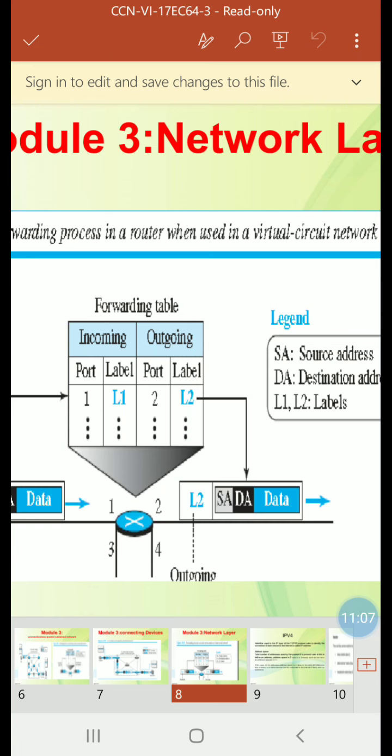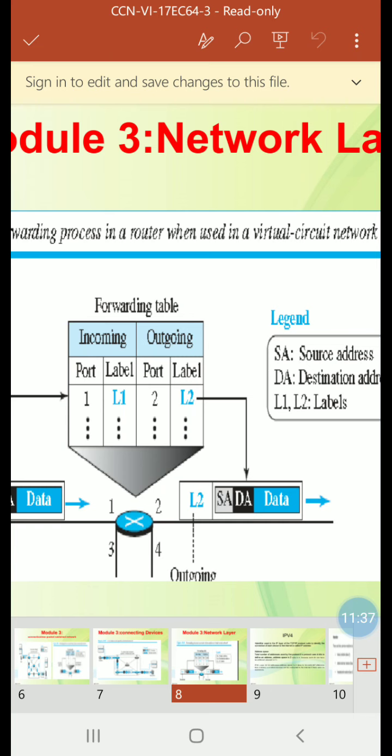Data transfer phase, this is the second phase. After all routers have created their forwarding table for a specific virtual circuit, then network layer packets belonging to one message can be sent one after another.